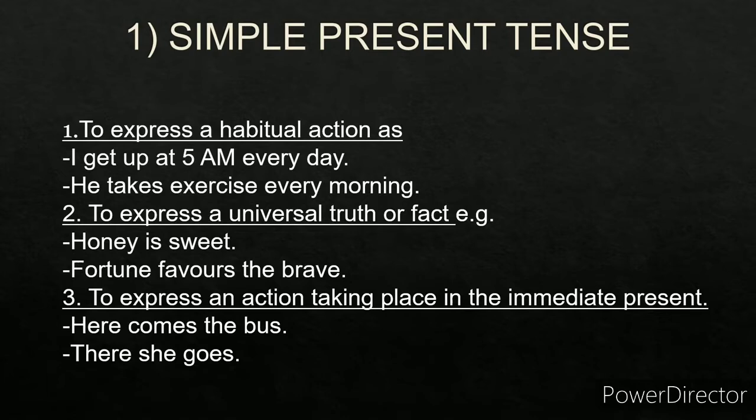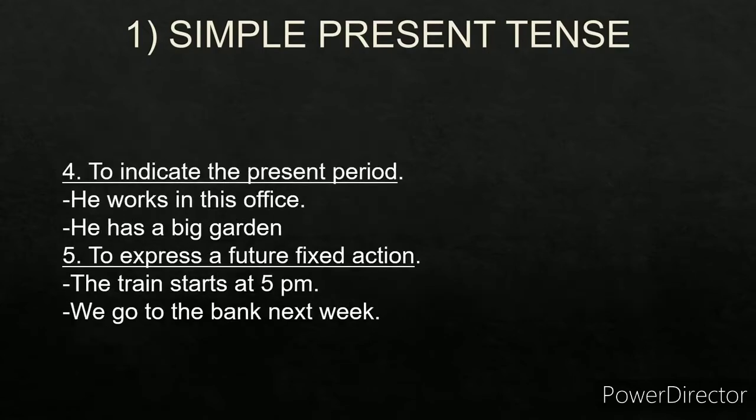Third one, when you want to express an action taking place in the immediate present. For example, here comes the bus, there she goes. So these are examples of simple present tense. Fourth one, when you want to indicate the present period. For example, he works in this office or he has a big garden. So these are examples of simple present tense.